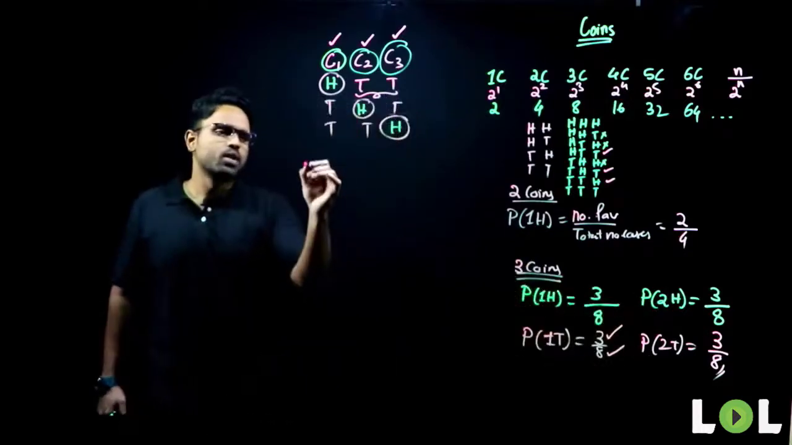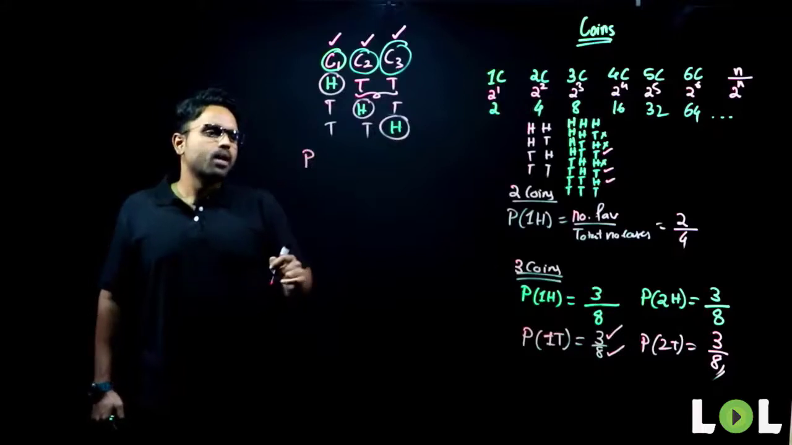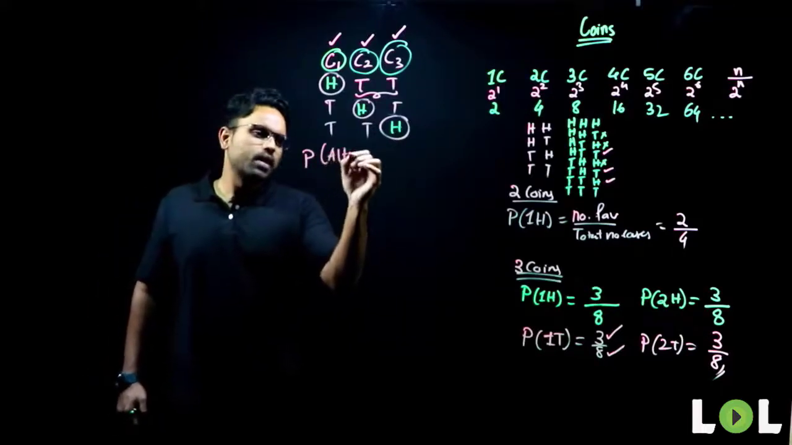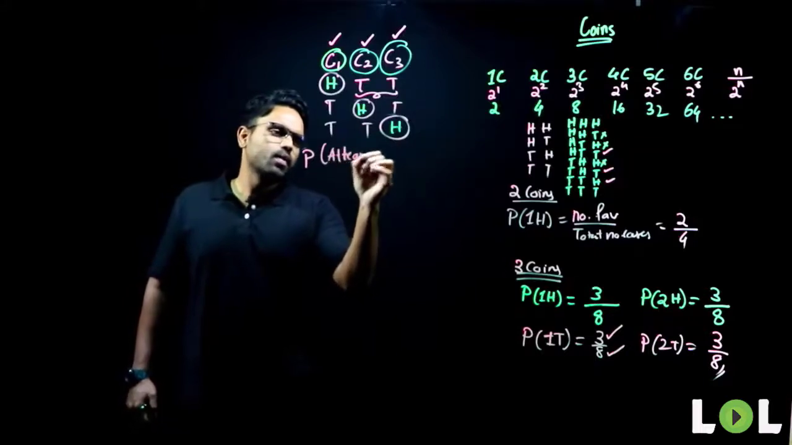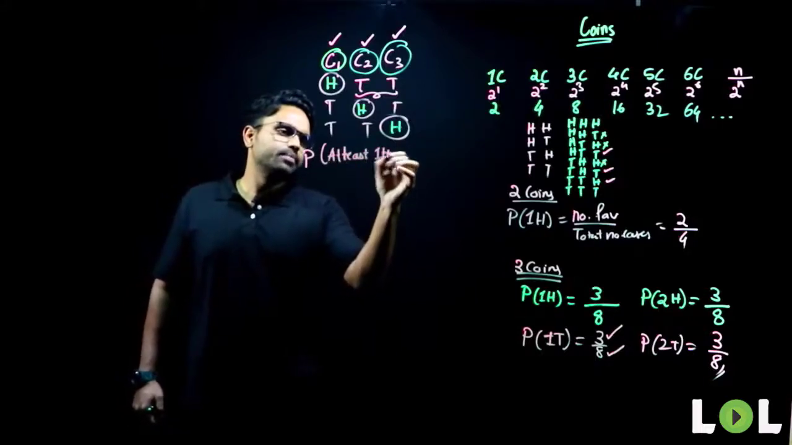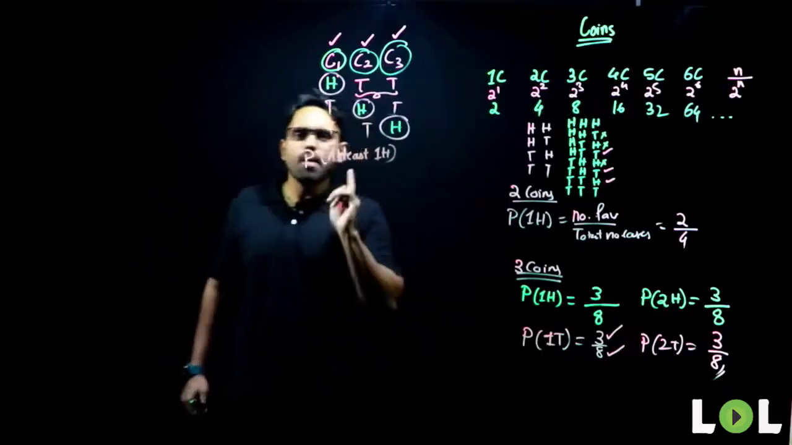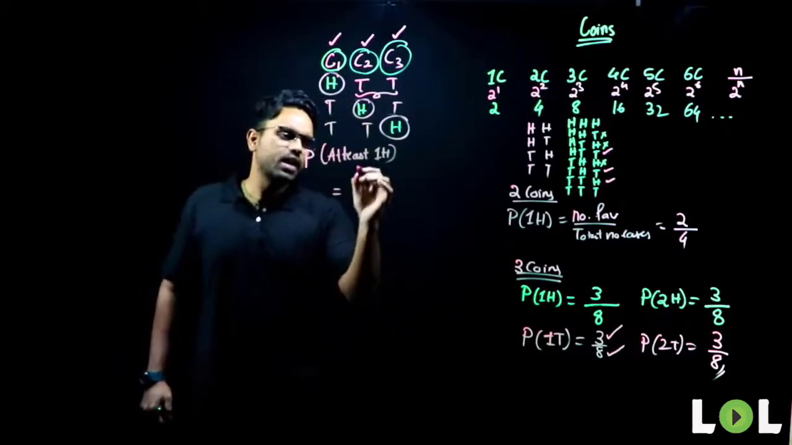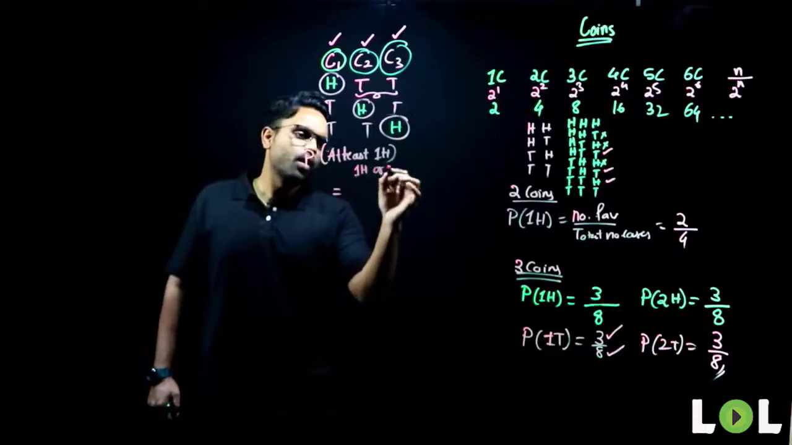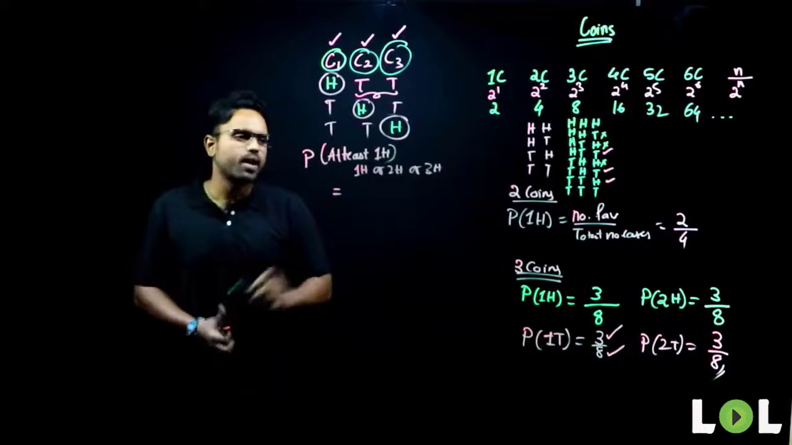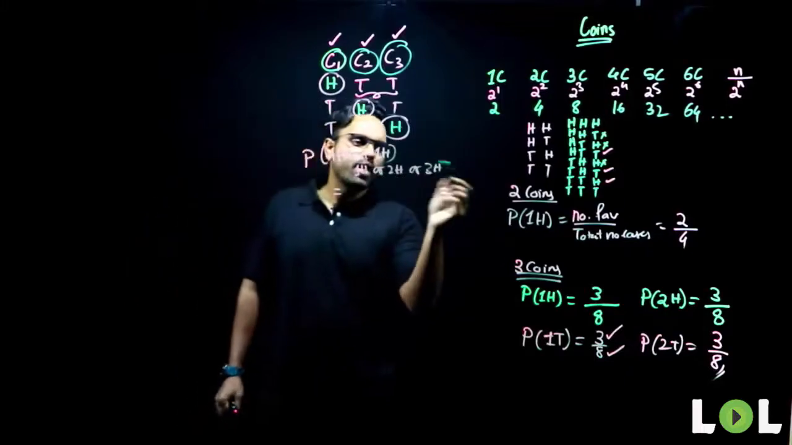Next, it can be asked what? Probability of getting at least 1 head. What does that mean? At least 1 head meaning minimum 1 head. So I can write the condition as 1 head or 2 heads or 3 heads.